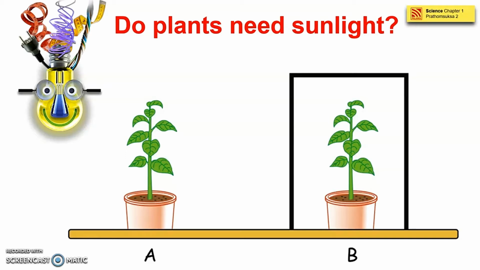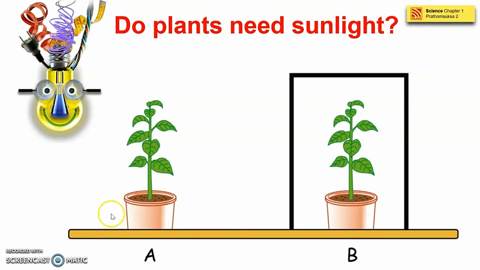So in here we have an illustration or a diagram that we can see that A and B is the same plant at the same time. We put the letter A plant outside the box and letter B is inside the box. Why we do like this?